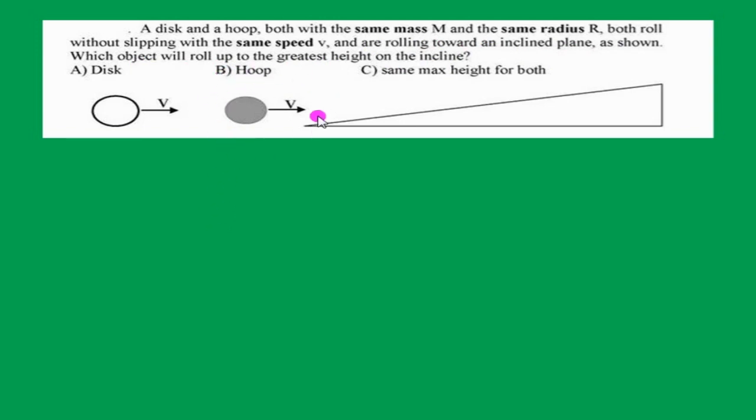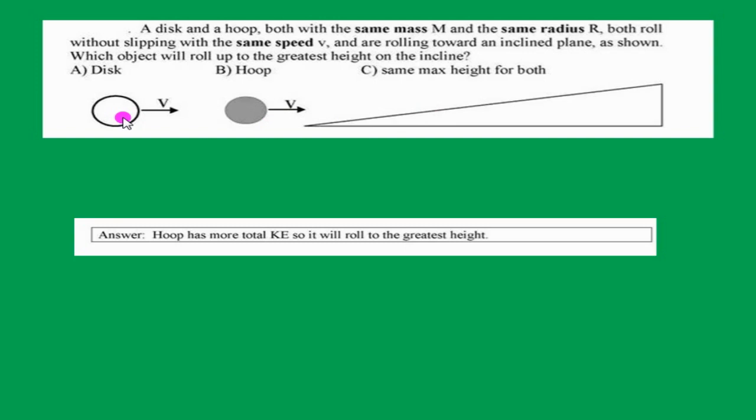Again, it is based on the moment of inertia. Whenever there is more moment of inertia, that object is having more kinetic energy. If it is having more kinetic energy, then that object will roll to the greatest height on the incline. The hoop is having the more mass moment of inertia, hence its total kinetic energy is more. Due to its more kinetic energy, it will roll to the greatest height. Hence the option is B, hoop.